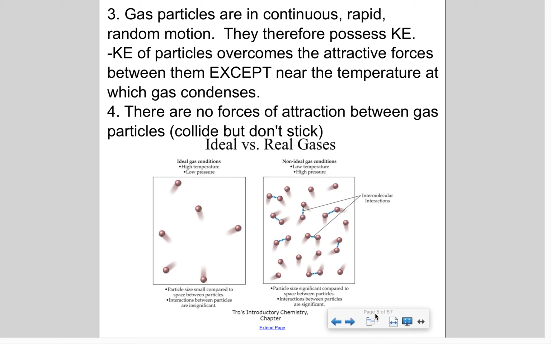Okay. The fourth assumption, there are no forces of attraction between gas particles. They collide, but they don't stick. So over here, with our ideal gas conditions, particle sizes are small. The interactions between one particle to the next is insignificant, whereas with non-ideal gas conditions, we have some intermolecular as well as maybe intramolecular forces going on, or interactions between molecules.